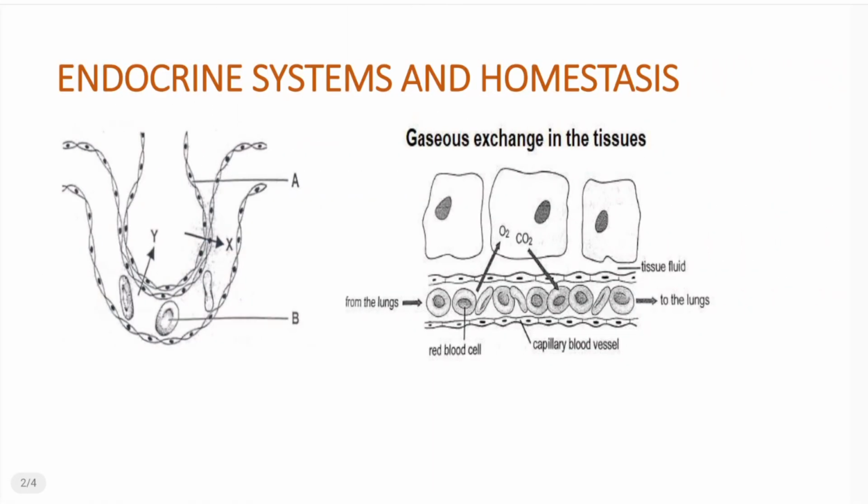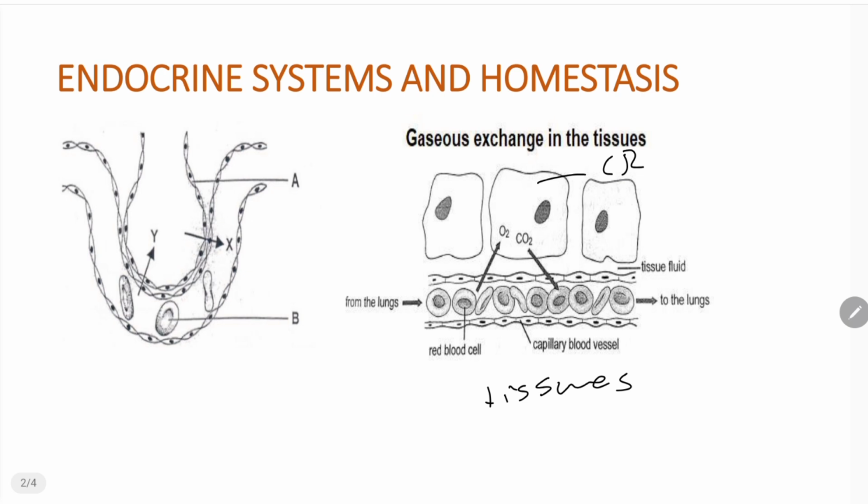Now, let's look at some revision. This is grade 11 stuff. Let's start here. This is showing gaseous exchange at the tissues, right? This is gaseous exchange at the tissues. Now, we know that tissues are made of cells. And within these cells, there's a process that occurs. We call it cellular respiration, right?